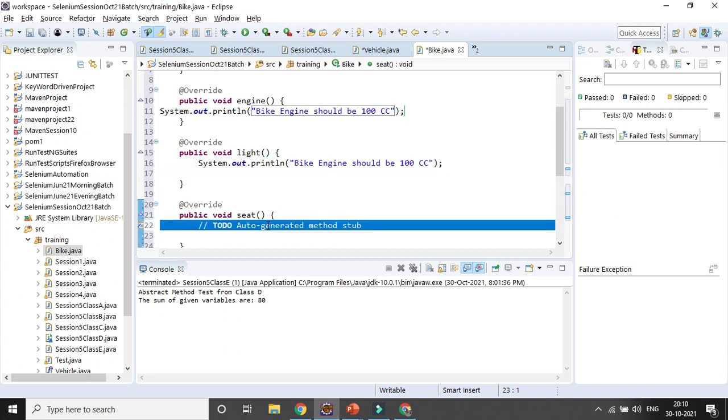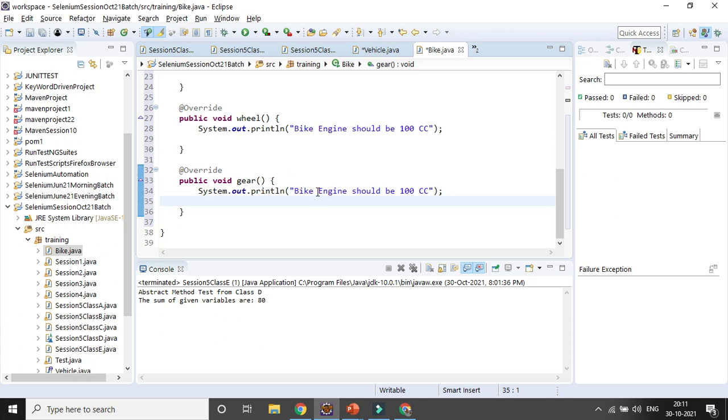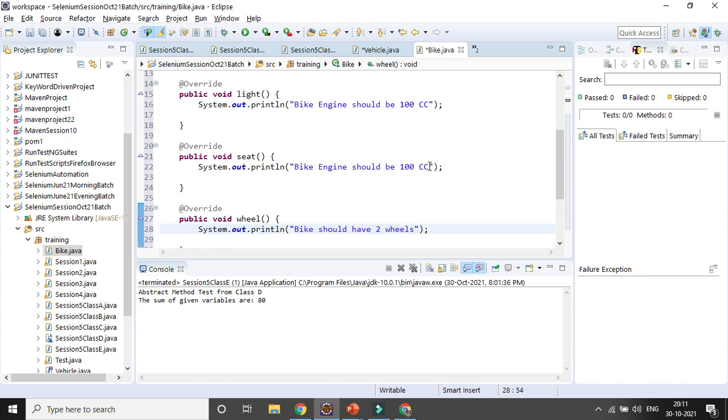A bike generally should have 2 seats. A bike should have 4 gears or 5 gears, whatever, 6 gears is there. You can mention it, right? A bike should have 2 wheels. You can just implement the methods structure here. Seat, the bike should have 2 seats.